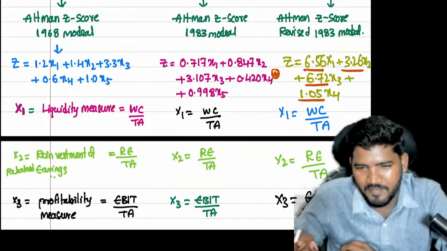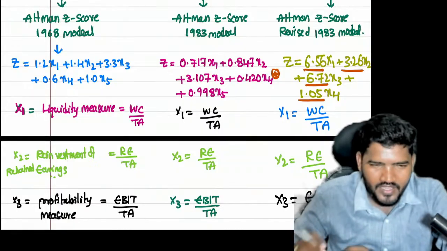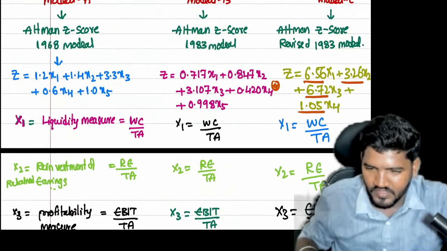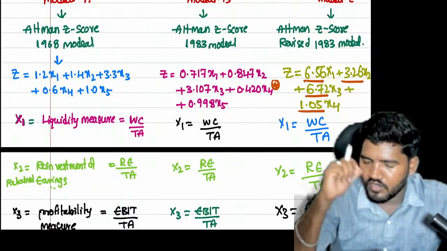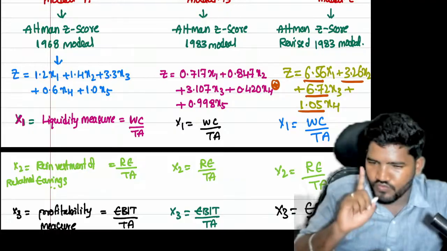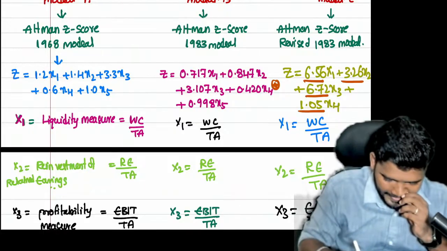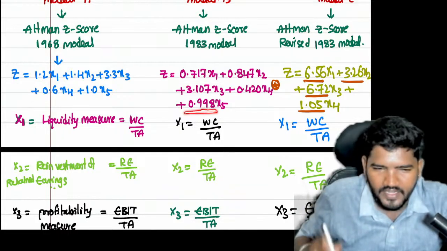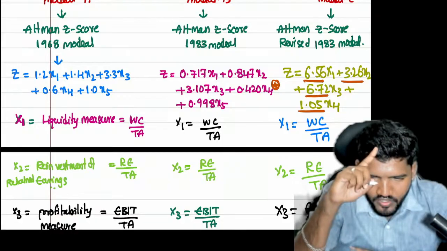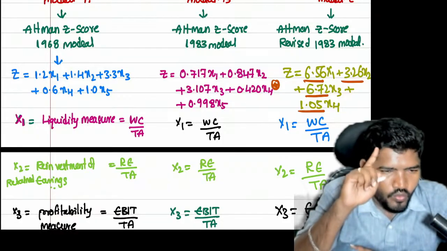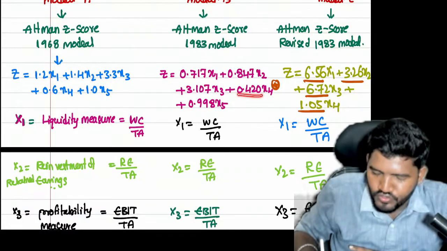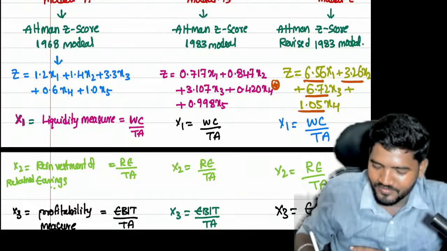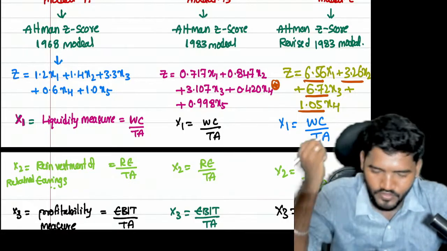So Harish asked, sir, please give me a shortcut for this formula. It is for you only I am creating this, Harish. Let us check. The last number is 1 as per 1968, but here it is 0.998. In the 1968 model X4 is 0.6, here 0.420.